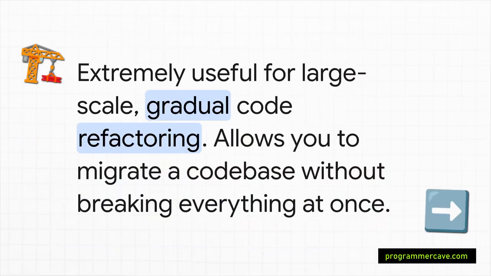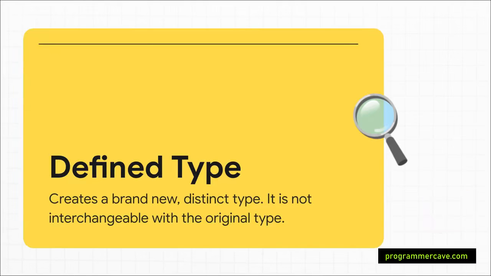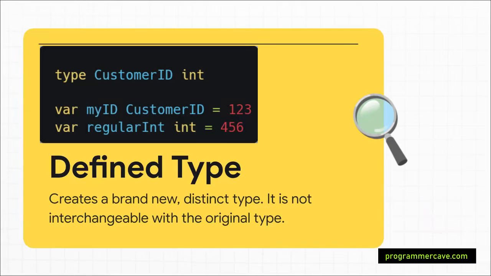Well, the number one use case is large-scale refactoring. Imagine you have a type called User that's used in 100 different files, and you decide, you know what? A better name is Customer. Instead of a massive, risky find and replace, you can just create a type alias. This lets your old code and your new code live together peacefully, so you can migrate everything over gradually. It's a lifesaver. Now, a defined type, the one without the equal sign, is totally different.